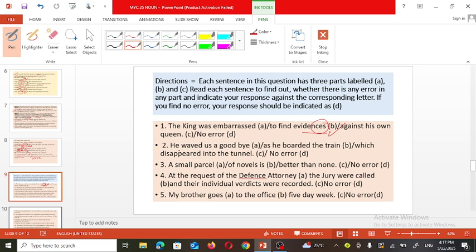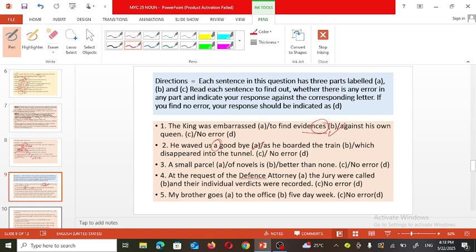Next, he waved us a goodbye as he boarded the train, which disappeared into the tunnel. Why a goodbye? There is no need to use an article before goodbye. He waved us goodbye. So the error is in the A part. Now let's see the next example.